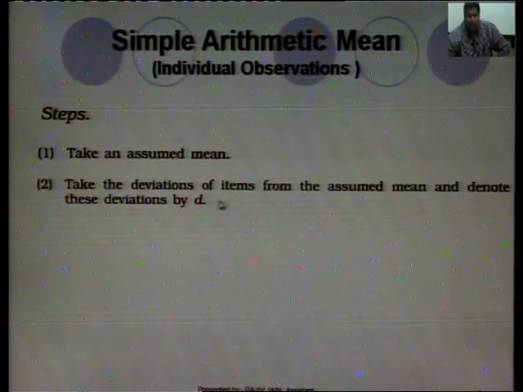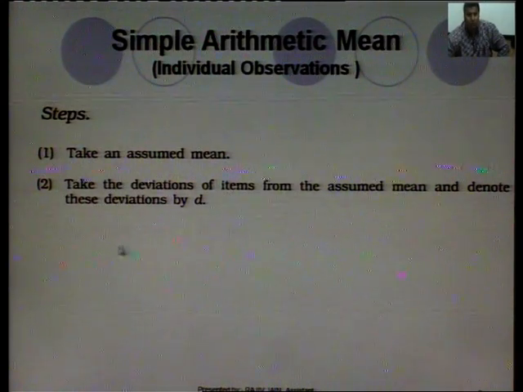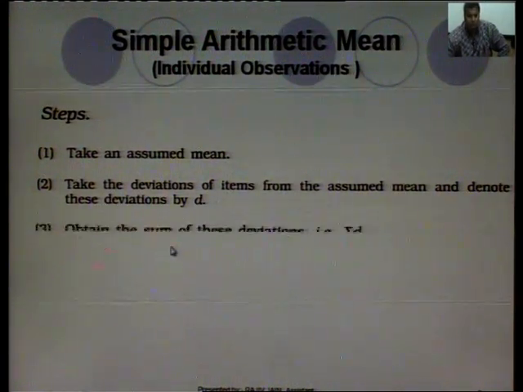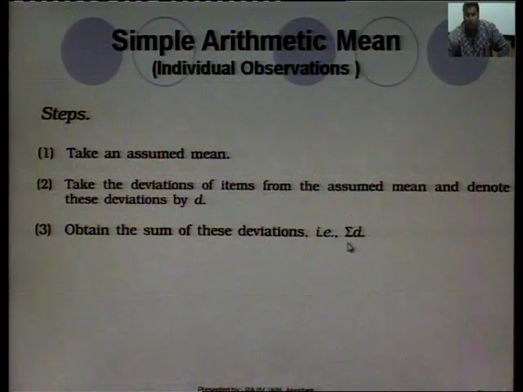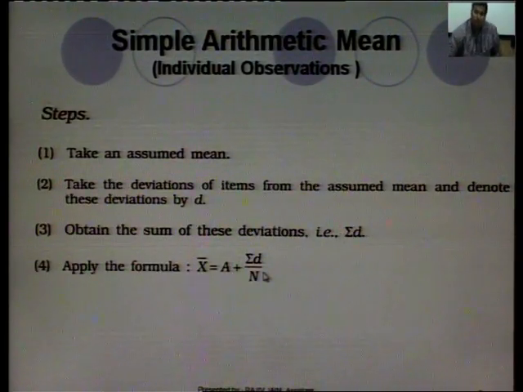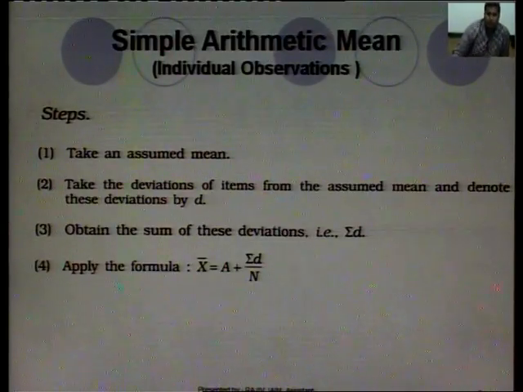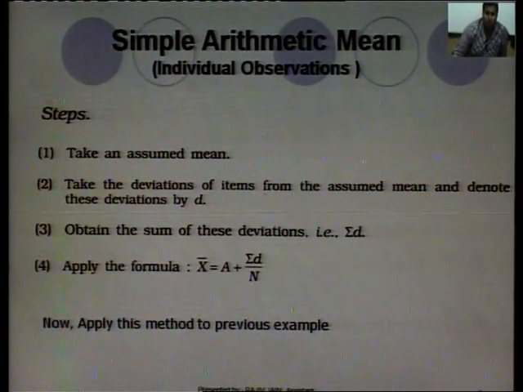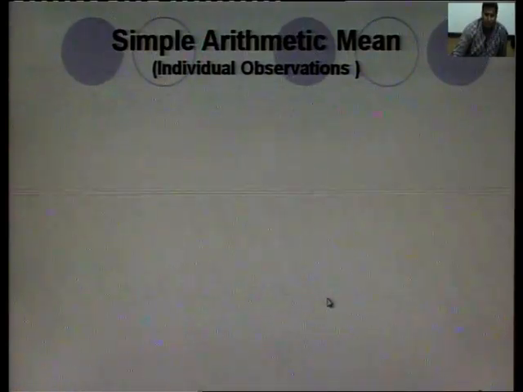Take the deviation of the items from the assumed mean and denote the deviation by D. Obtain the sum of these deviations, summation D. Then apply the formula x bar is equal to A, that is the assumed mean, plus the sum of all deviations divided by the total number of observations. We will do it with an example. We will apply this method to the previous example.